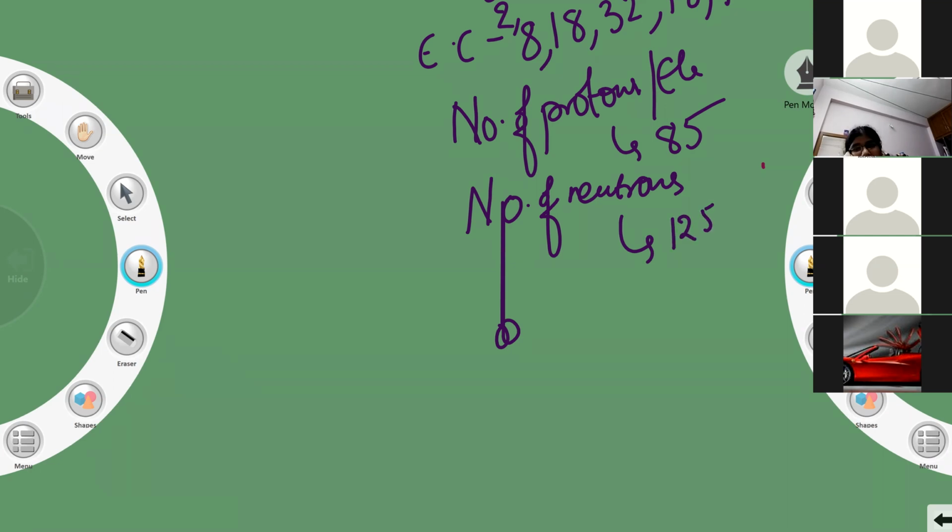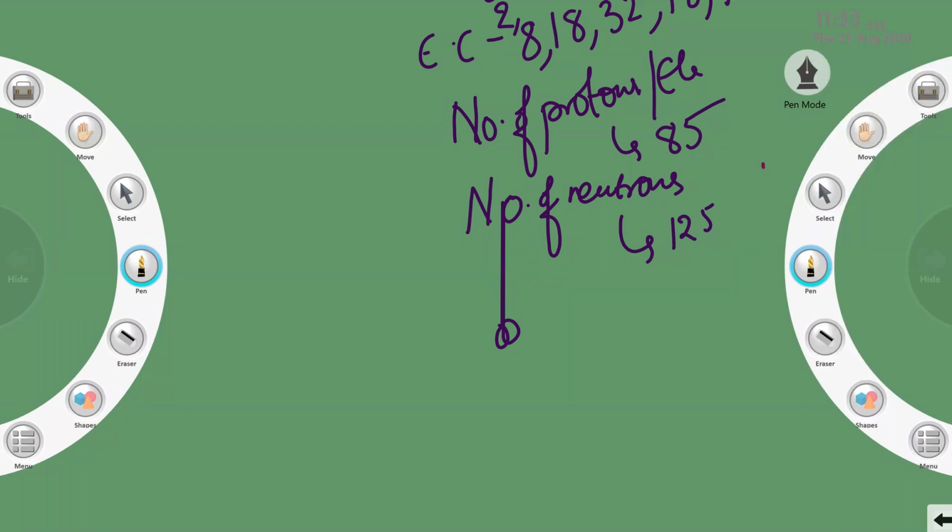Okay, the number of protons, number of neutrons, electronic configuration, all these things you will learn in detail in your higher grades. But as per your course book, as per the TCG, the teacher's curriculum guide, as per the Birla curriculum, I'm following that and giving you the knowledge whatever is in it.